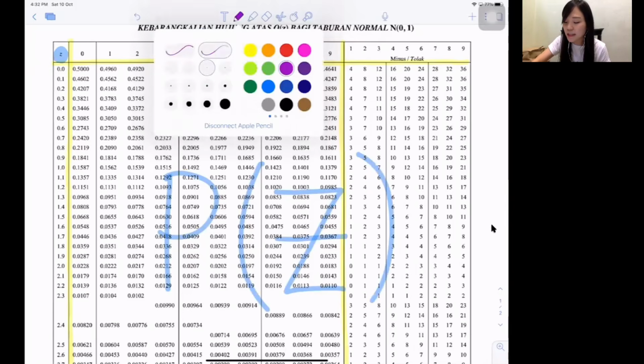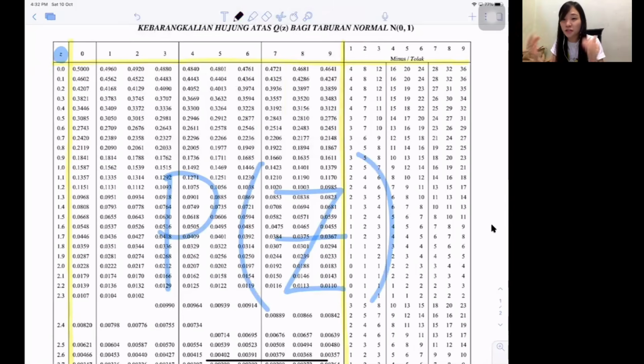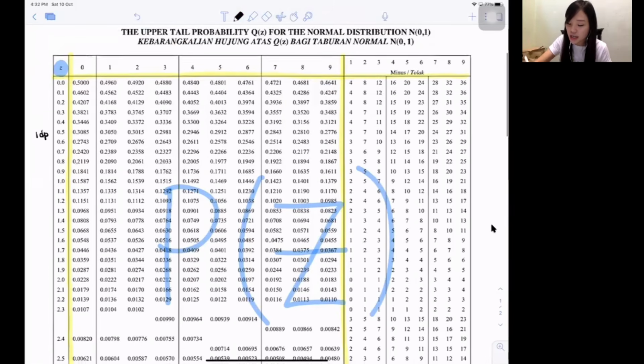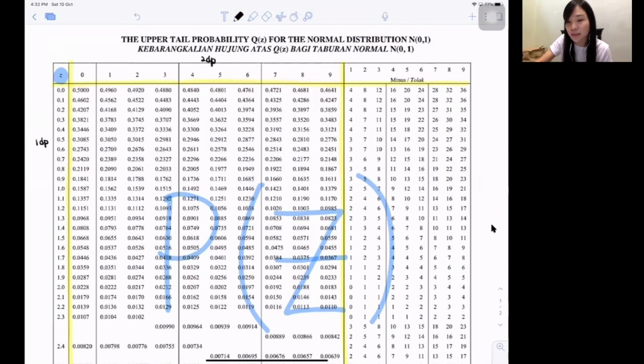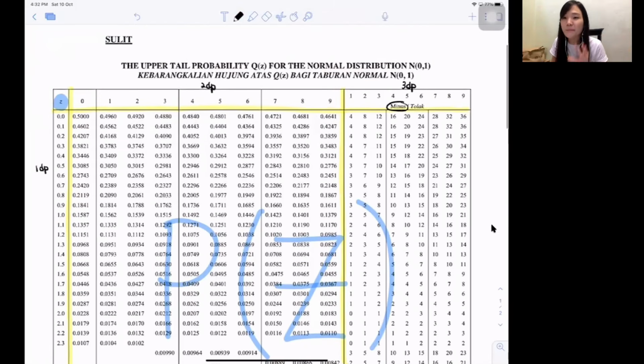Then what is the difference between all the columns I tried to divide just now? Here is to see the first decimal place. Here is to see the second decimal place. And this part is to see the third decimal place. If there's a fourth one, then you're going to round it to 3 because your table can only support 3. And remember this part, called tola. This last part is actually for you to minus. Don't get it? Never mind, because later on I will teach you. You will definitely understand it.